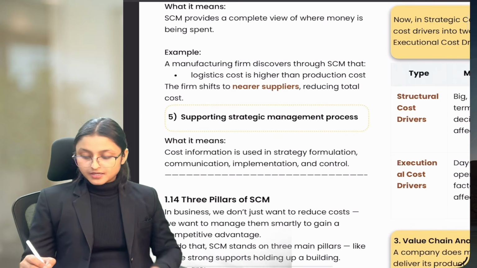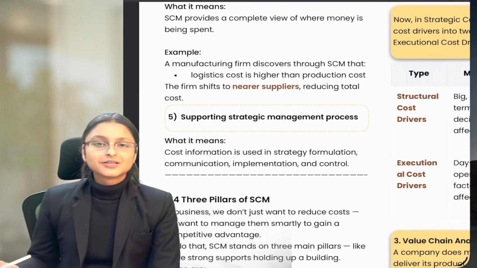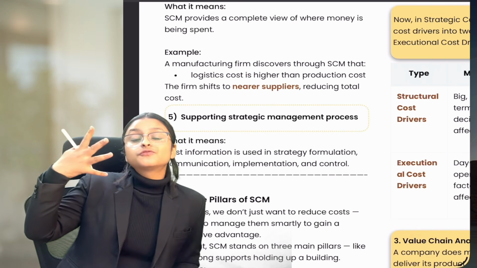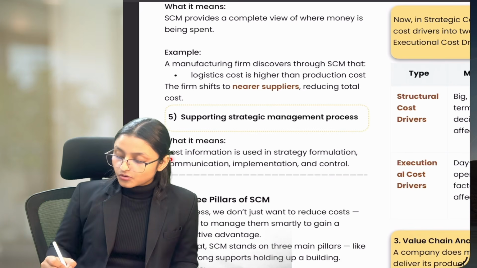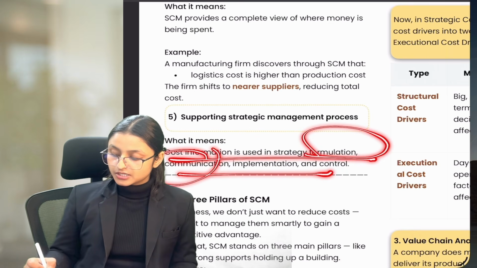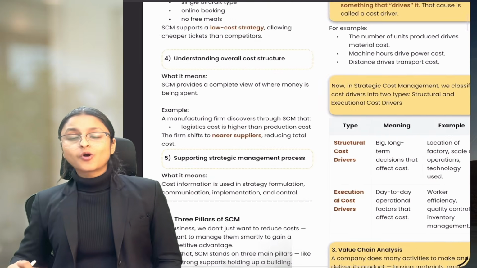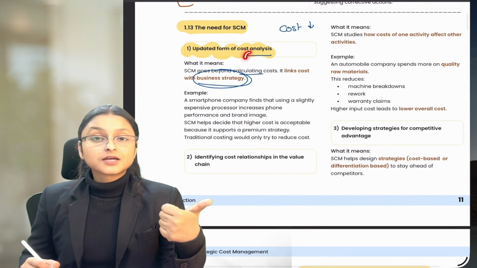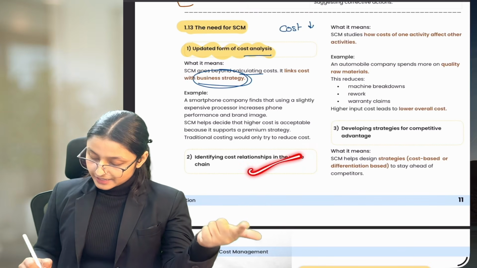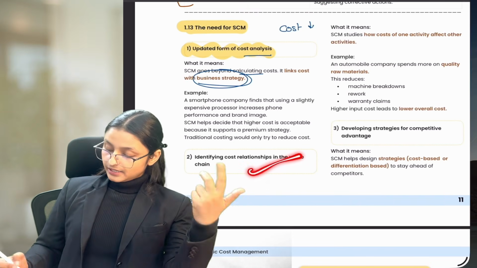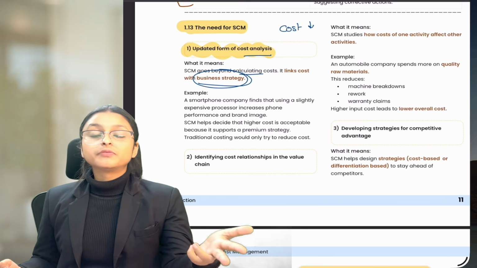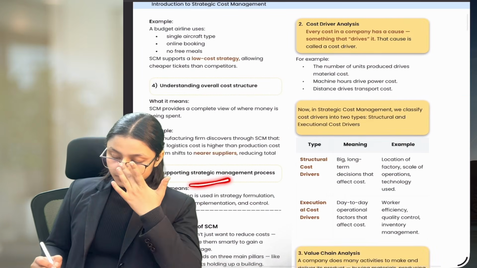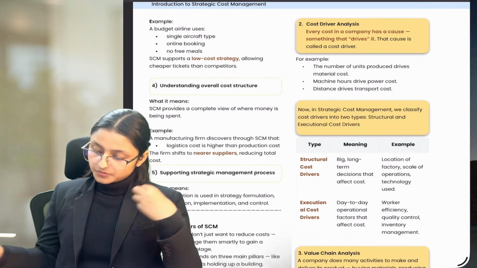Now, supporting the strategic cost management process. We have already seen the strategic management process, which contains 4 stages. SCM helps in all the stages, that is formulation, communication, implementation and control. And this is all about the need of strategic cost management. It is needed because it is an updated form of cost analysis. It identifies cost relationships in the value chain. It helps us develop strategies for competitive advantage. It explains the overall cost structure. It provides support for the strategic cost management process.